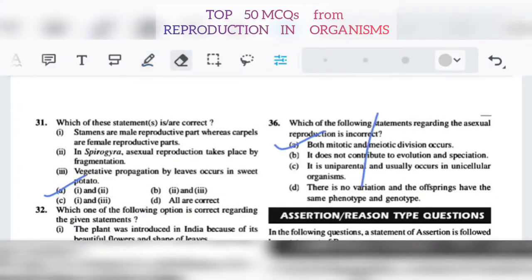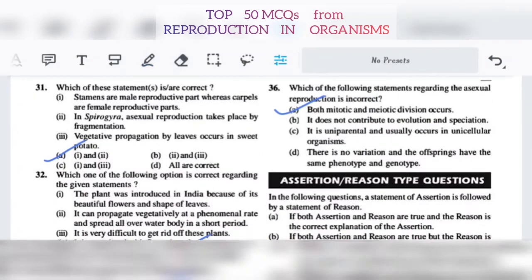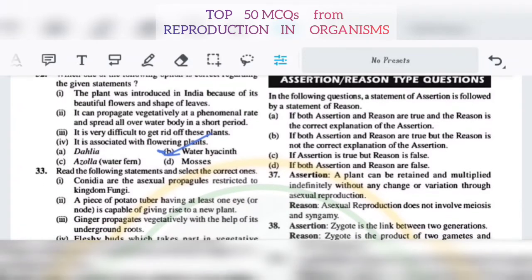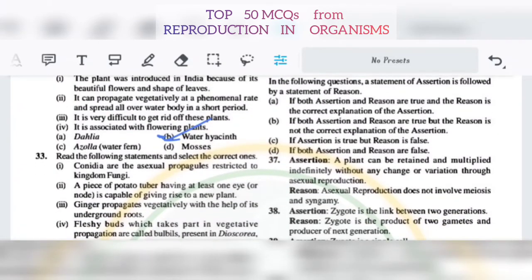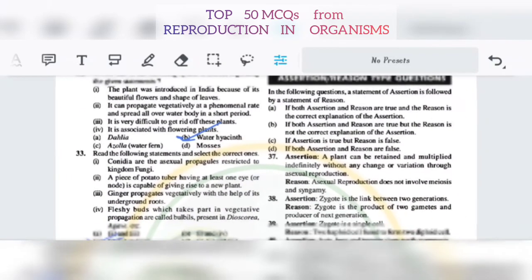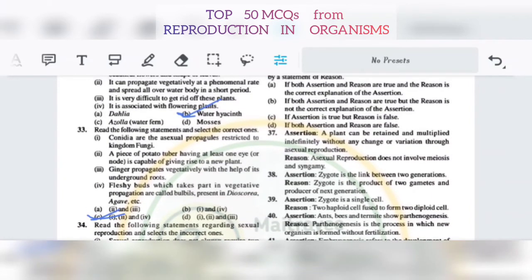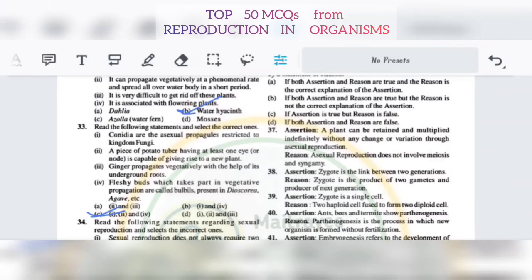Now it is coming 37. Assertion: a plant can be retained and multiplied indefinitely without any change or variation through asexual reproduction. Reason: asexual reproduction does not involve meiosis and syngamy.